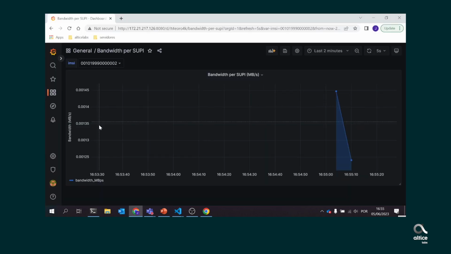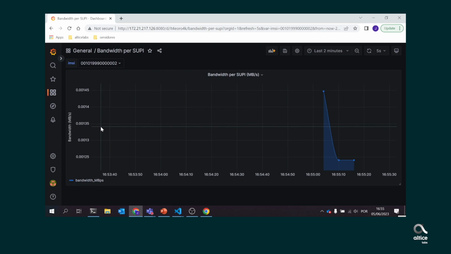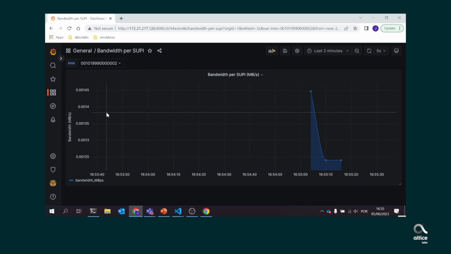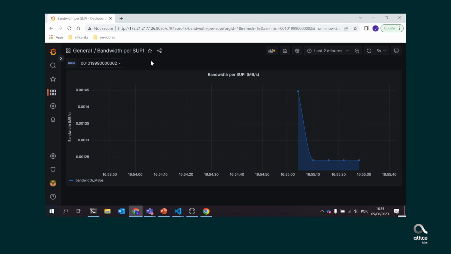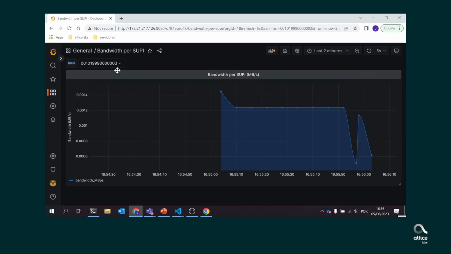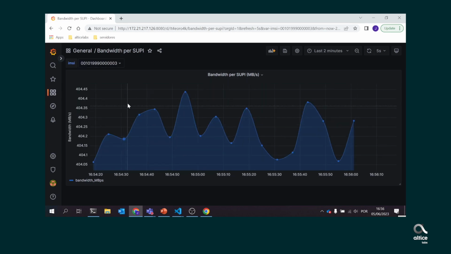In Grafana, we can see that the bandwidth calculation is very accurate, since all traffic modifications become evident. This is possible because we are sending IPFIX records for each flow that crosses the UPF1 in both directions. The relative lag of data appearing in Grafana graphs is due to the IPFIX record collection window, plus an aggregation time of 3 seconds in InfluxDB. For UE1, the bandwidth is around 400 megabits per second.